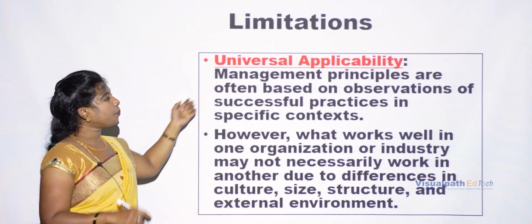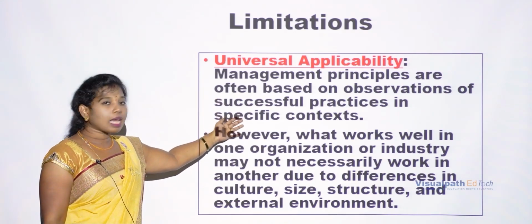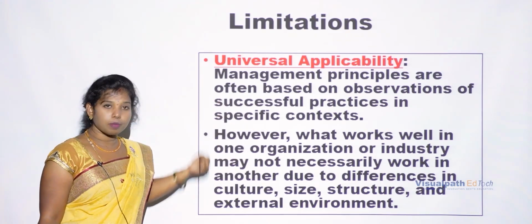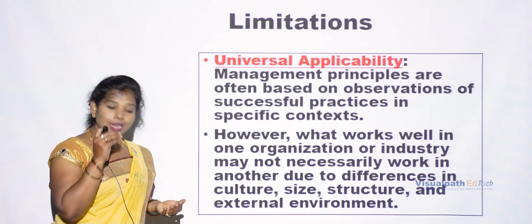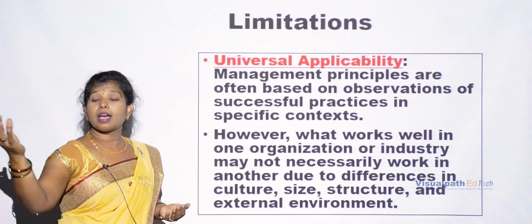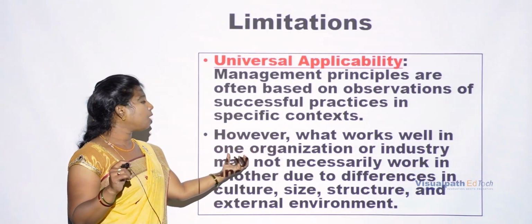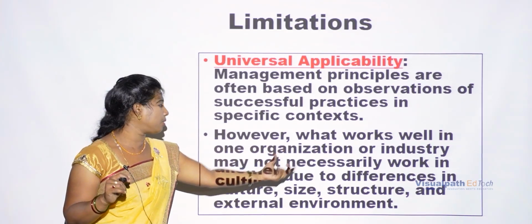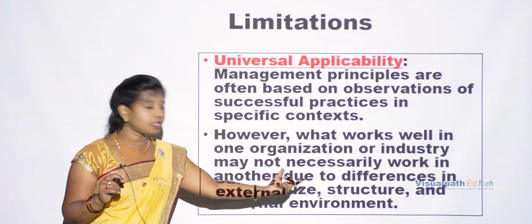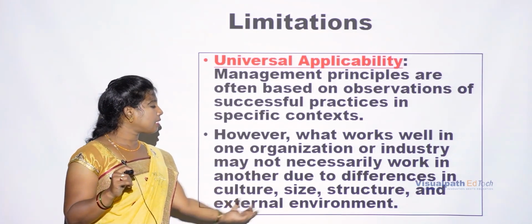So coming to here, management principles are often based on observations of successful practices in specific contexts. So depending on the different observations, whatever is successful here, we cannot say that the same principle can be successful in other organizations. So here, what works well in one organization or industry may not necessarily work in another due to differences in culture, size, structure and external environment.